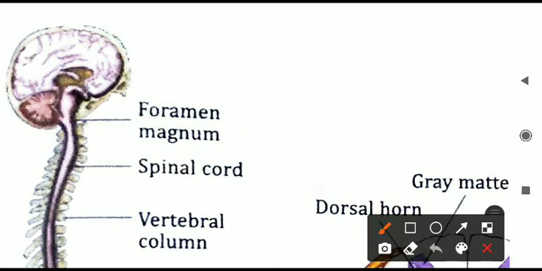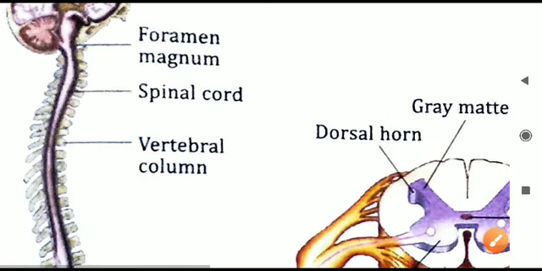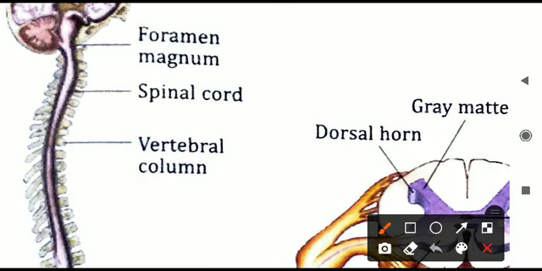Now, at the base of the brain, a small oval opening is there, from which only what will come outside? The spinal cord is coming outside. So here, in the center of the backbone, all around the backbone, and in the center I am putting red color in that part.